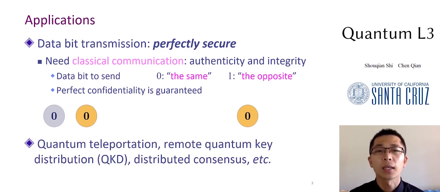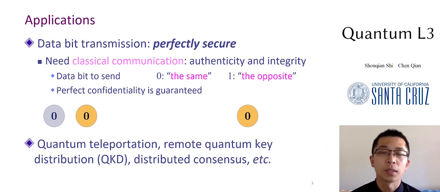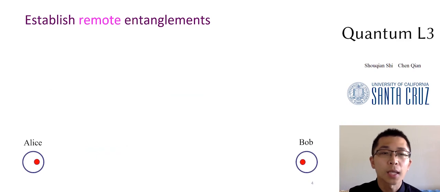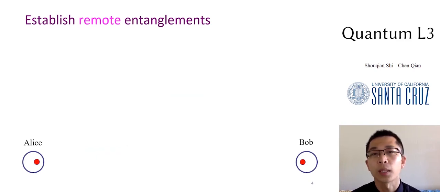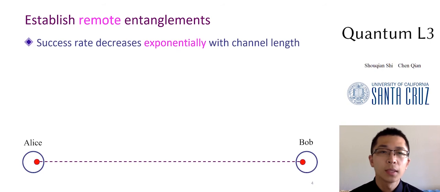A more complicated version is also available to teleport the quantum state of a particle, called quantum teleportation. Besides, remote quantum key distribution and other applications are enabled by the quantum entanglement. To establish an entanglement for a remote pair of parties, we can use the previous way by sending photons over a long optical fiber. But the problem is, the success rate decreases exponentially with the distance the photons travel. In other words, exponentially more tries should be performed to have a decent success rate.